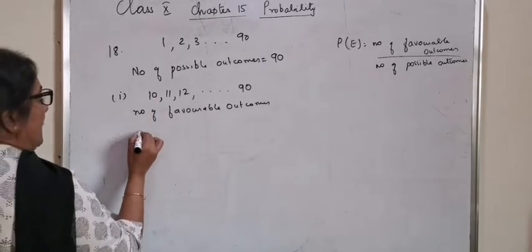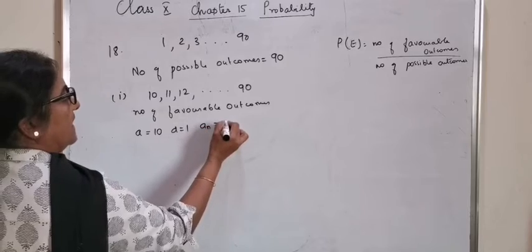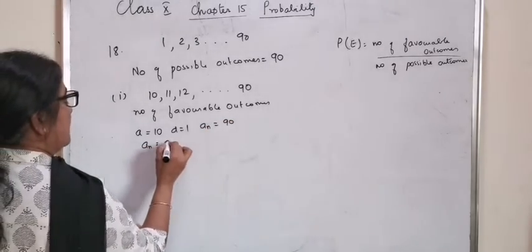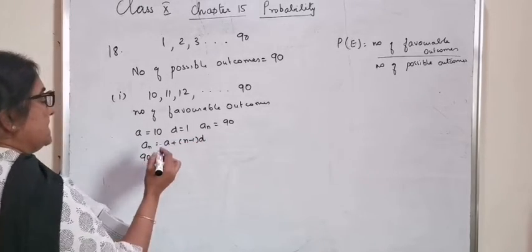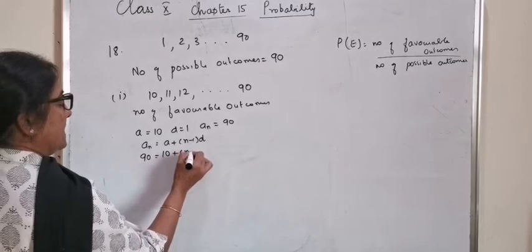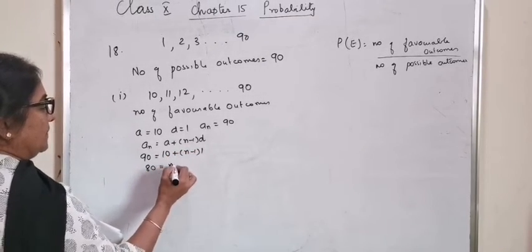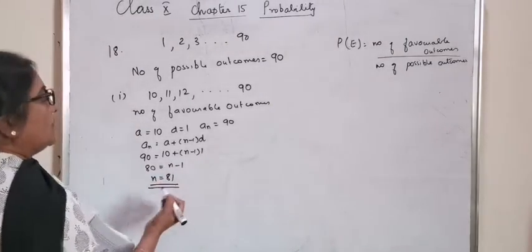You can get the value of A as 10, B as 1 and AN as 90. The formula AN is equal to A plus N minus 1 into B. 90 is equal to 10 plus N minus 1 into 1. 80 is equal to N minus 1, or N is equal to 81.